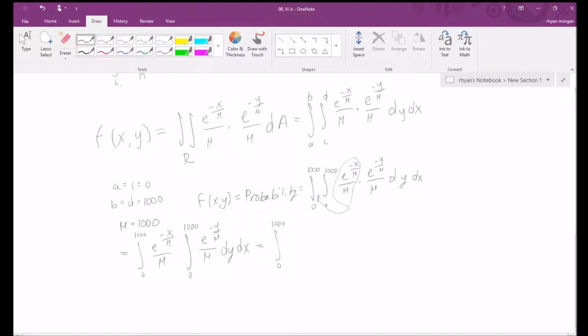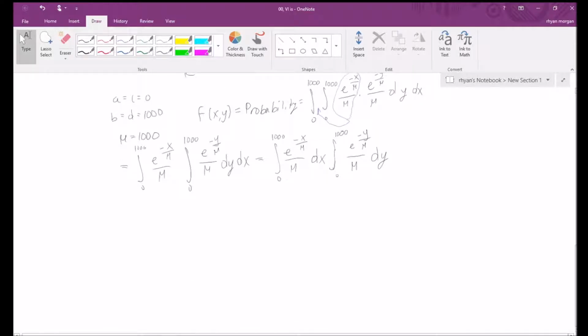And finally, our integral is 0 to 1,000 of e to the negative x over mu divided by mu dx times the integral from 0 to 1,000 e to the negative y over mu divided by mu dy. So we can solve for each integral separately and then multiply them together. So this is then equal to negative e to the negative y over 1,000 evaluated at 0 and 1,000 times negative e to the negative x over 1,000 evaluated at 0 and 1,000,